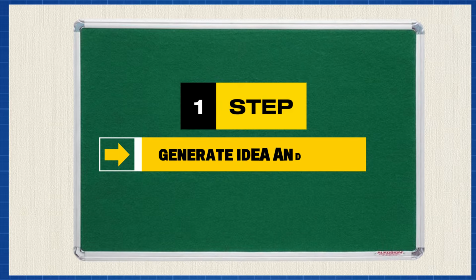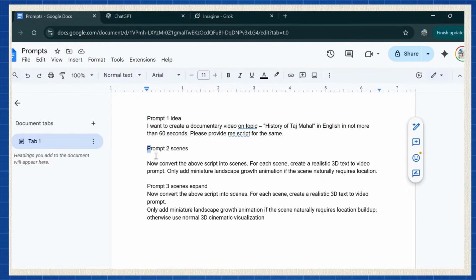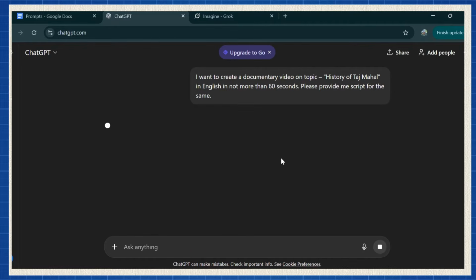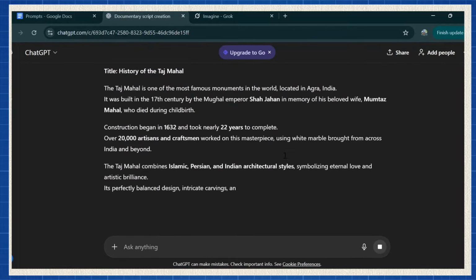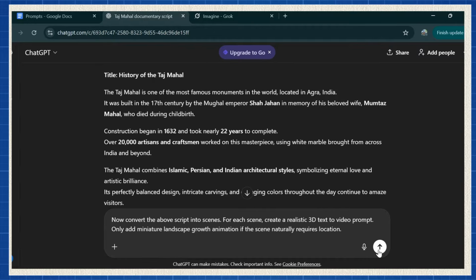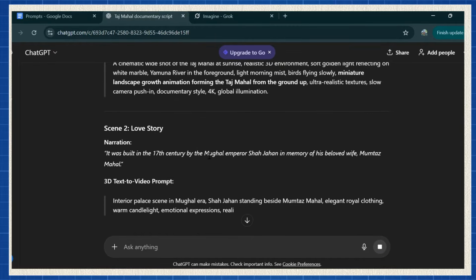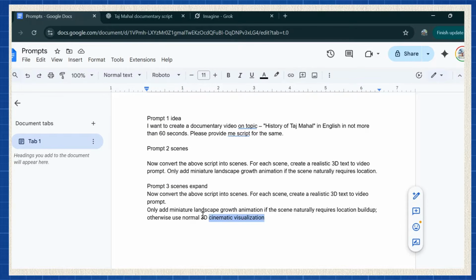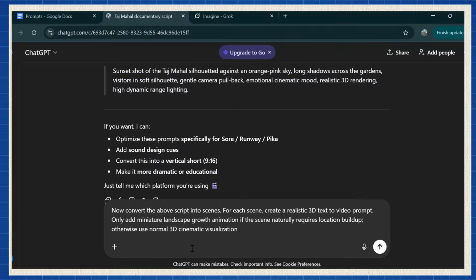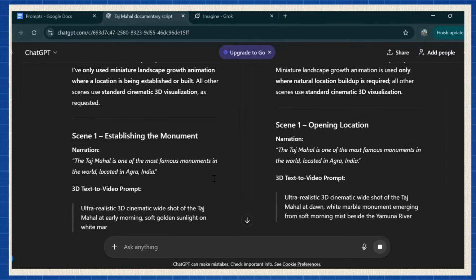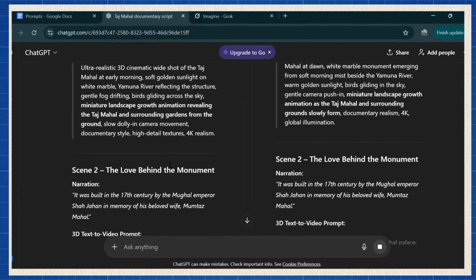Step 1. Generate idea and script. I provided all the prompts you need so you don't have to write anything yourself. Copy the first prompt, paste it into ChatGPT, hit generate, and instantly you'll get a complete script for your video, including the full narration. Then copy the second prompt, paste it into the same chat, hit generate again, and ChatGPT will create scene prompts that describe what should appear visually in each part of the documentary. After that, copy the last prompt, paste it in, hit generate, and now you have fully defined scenes. Your script, visuals, and structure are completely finished and ready to be turned into a video.